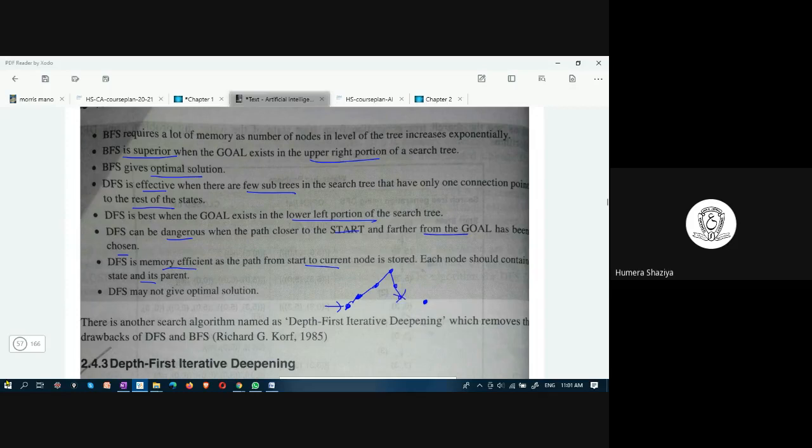Here there are two goals, at depth 10 and depth 3, but because it travels only in one direction, it finds a solution which might not be optimal. That is DFS. Next one is depth first iterative deepening, which we will study tomorrow.